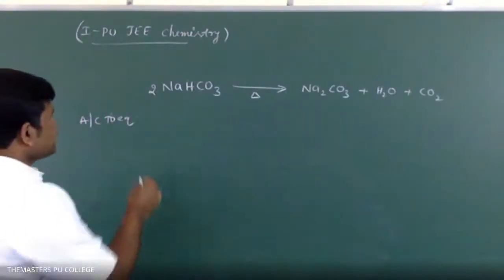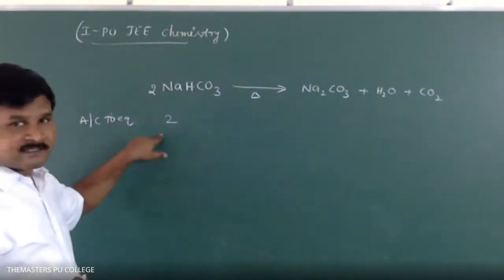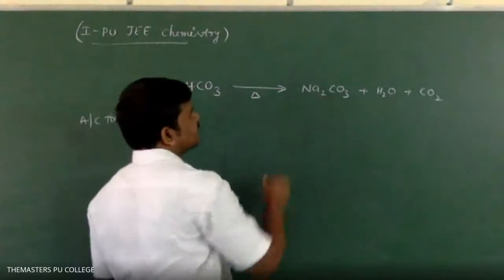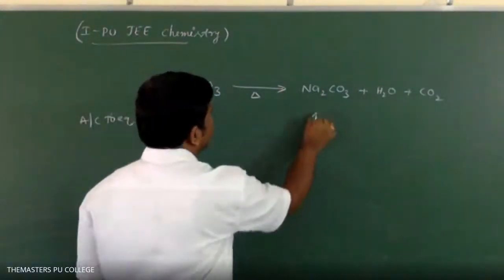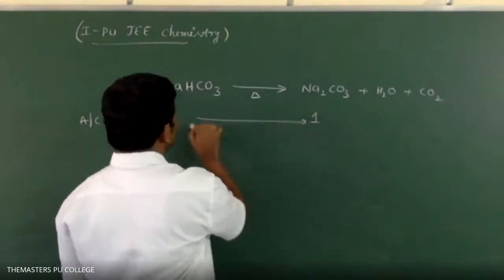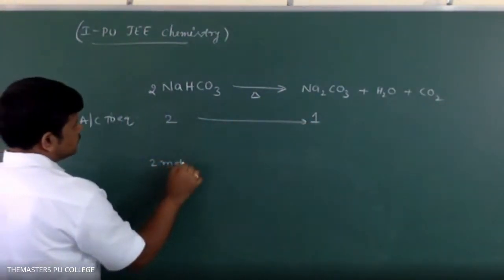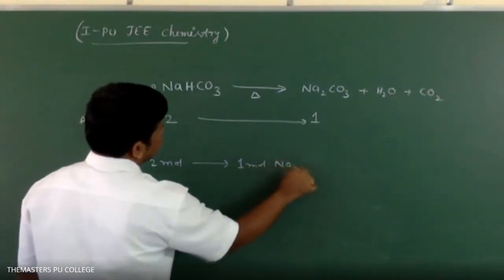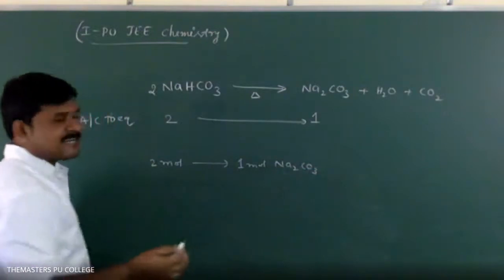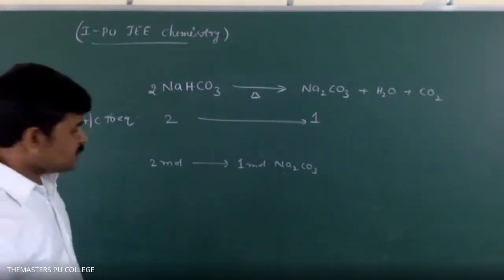How many moles is there? 2 moles, sir. Here, how many moles of Na2CO3 we are getting? 1 mole. Okay. 2 moles forming 1 mole according to equation. 2 moles forming 1 mole Na2CO3. How many moles of NaHCO3 given in question? 0.2.